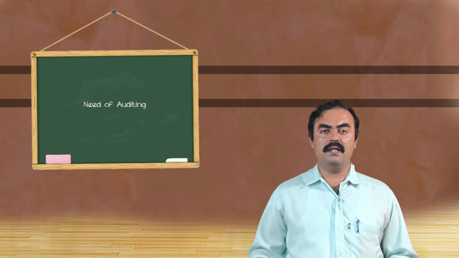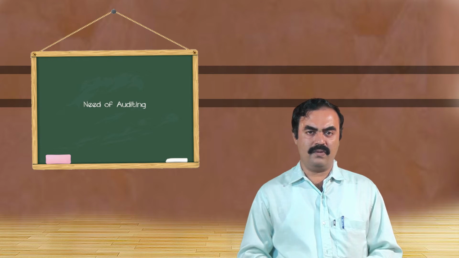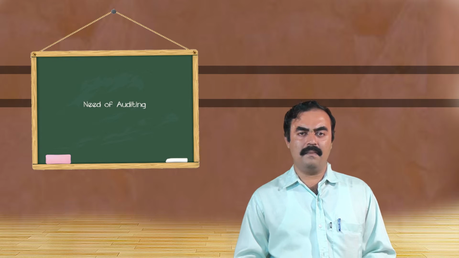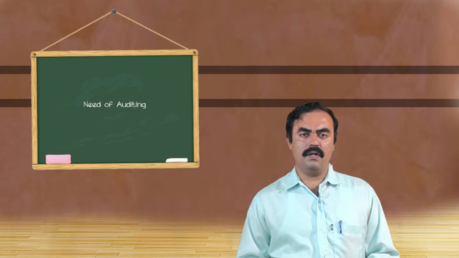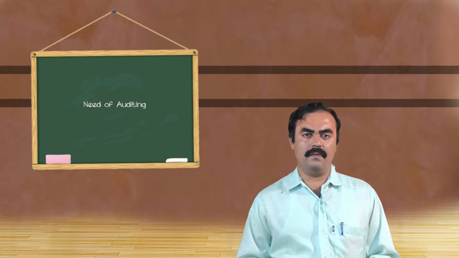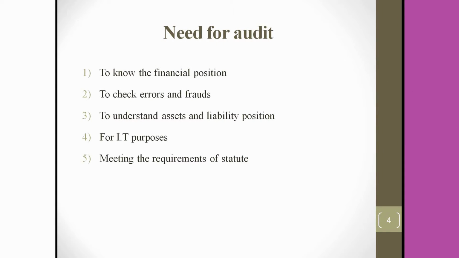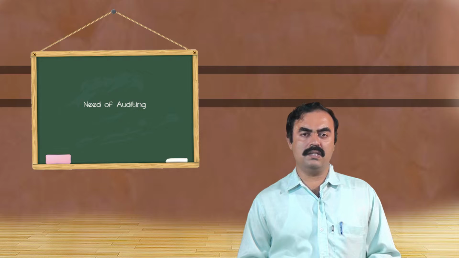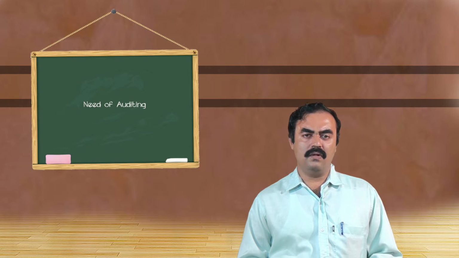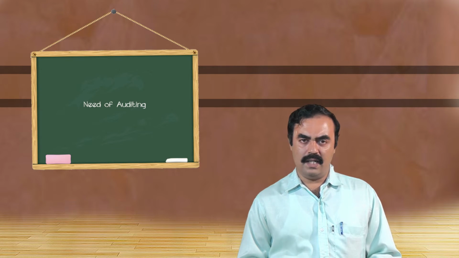And the third one is to understand the position of your assets and liabilities. Understanding the asset and liability position is very important. Assets may include your fixed assets and current assets, so knowing the position of that is very important. And then knowing the position of liabilities, like your long-term liabilities and current liabilities, is also very important for the enterprise, because there must not be any chance to overstate the assets and understate the liabilities.